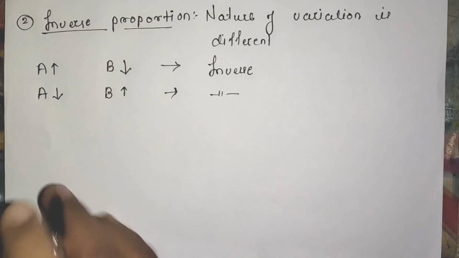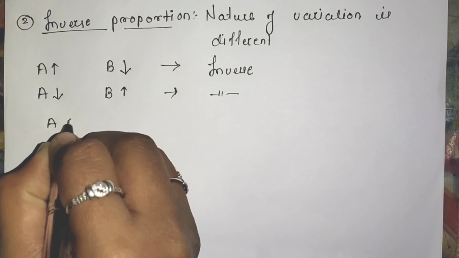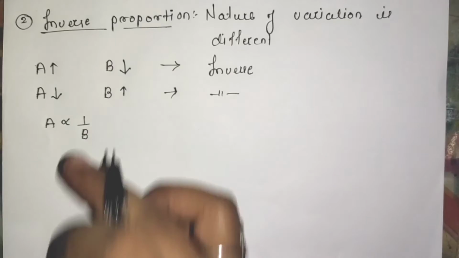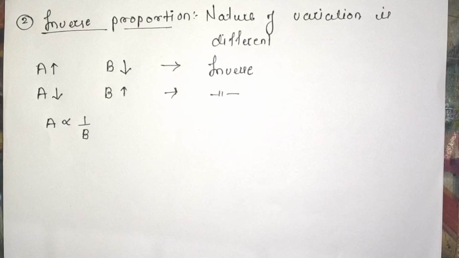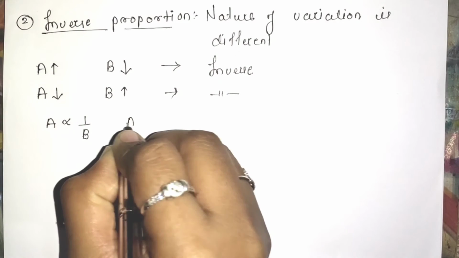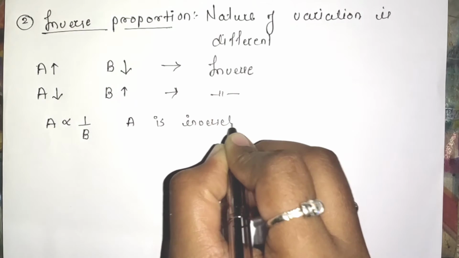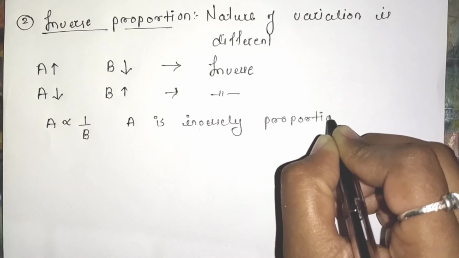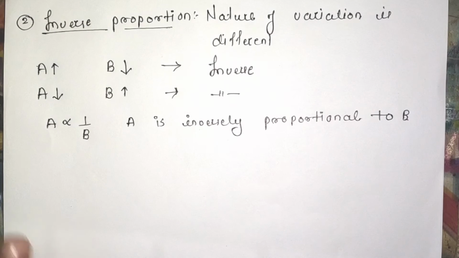Now this inverse proportion symbolically कैसे लिखेंगे? A is inversely proportional to B. This 1 upon B indicates that there is an inverse proportion between A and B. It is read as A is inversely proportional to B.